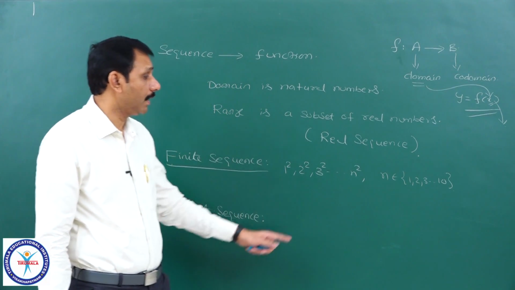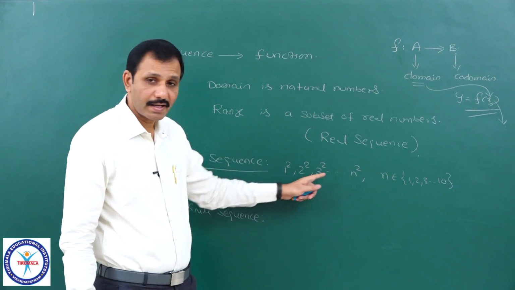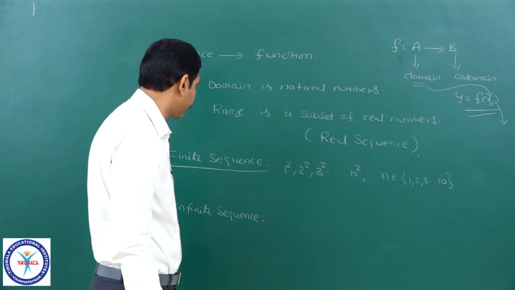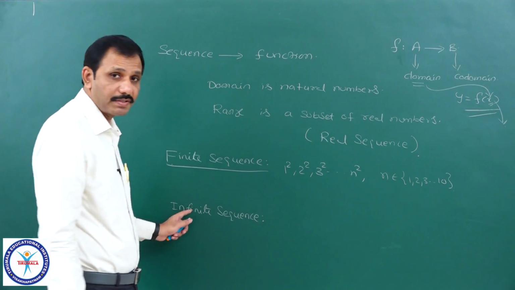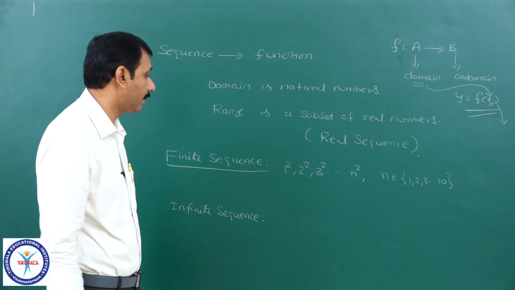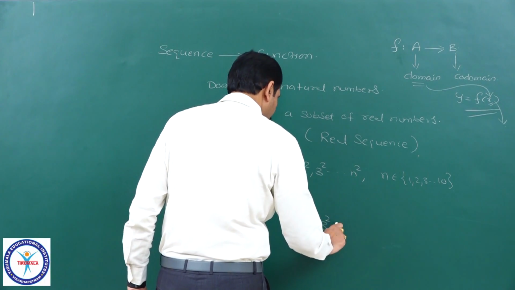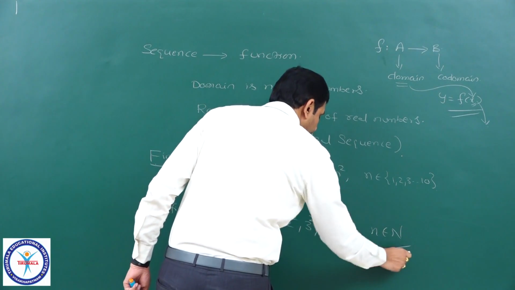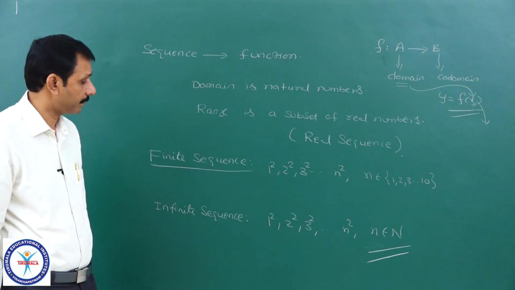Yes, n square only, but n is restricted till 10 only. Therefore, it has only 10 terms, so it is a finite sequence. And an infinite sequence means a sequence which contains an infinite number of terms. If I write the same sequence as 1 square, 2 square, 3 square and n square, where n belongs to capital N, I can say it is an infinite sequence.